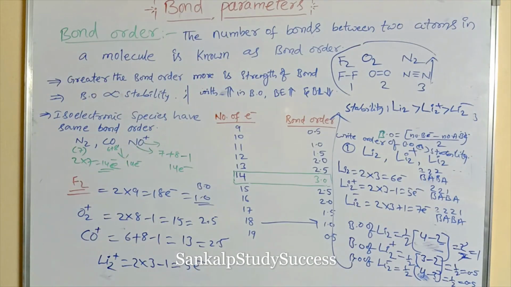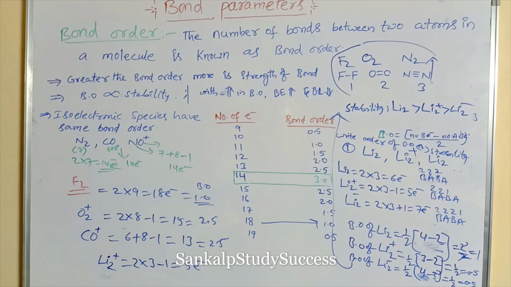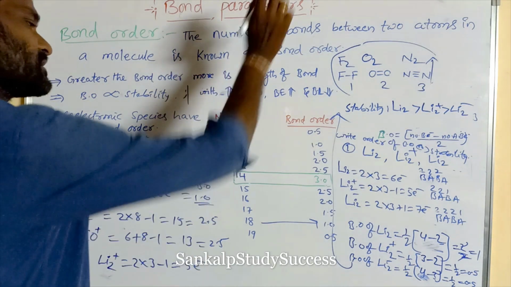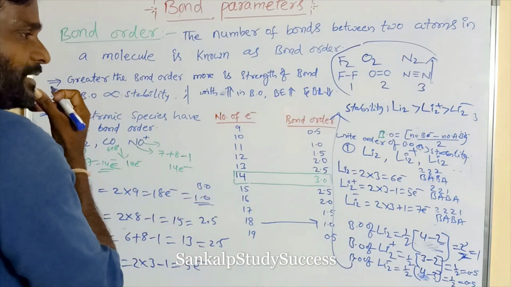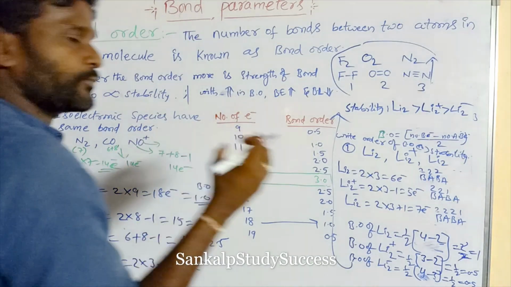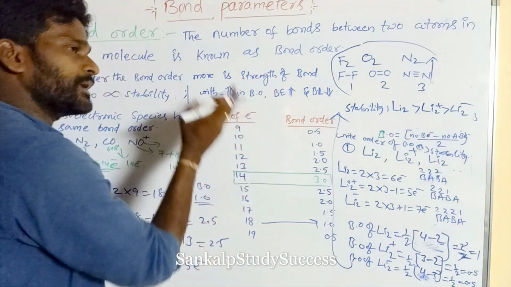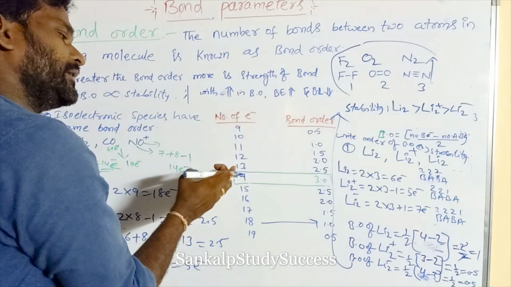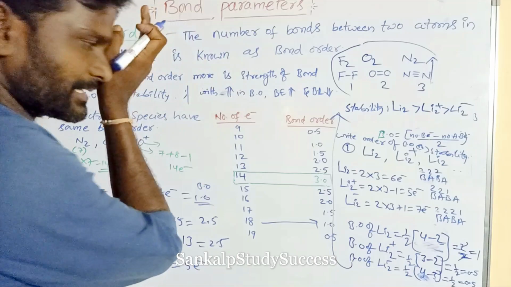So from 9 to 19 electrons, from the number of electrons 9 to 19, this trick is used. If the number of electrons is 14, its bond order is 3.0. Above or below 14 electrons, the bond order also decreases, right?